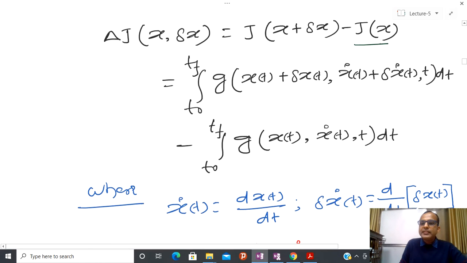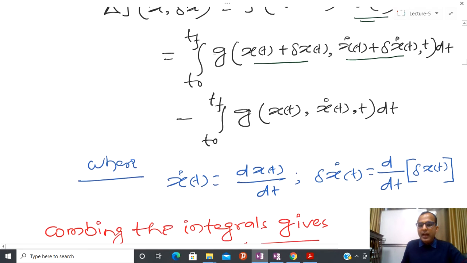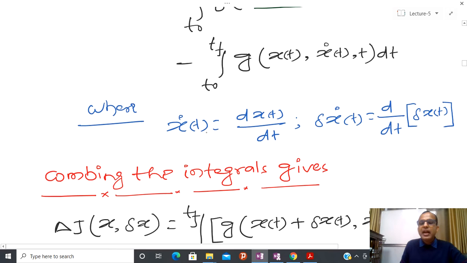I know what J(x) is: J(x) is the integral of g(x(t), x dot(t), t). I have substituted at every place, since this trajectory is also differentiable, so I can write it like this. Here dx by dt is x dot, and delta x dot is d by dt of this particular increment delta x.